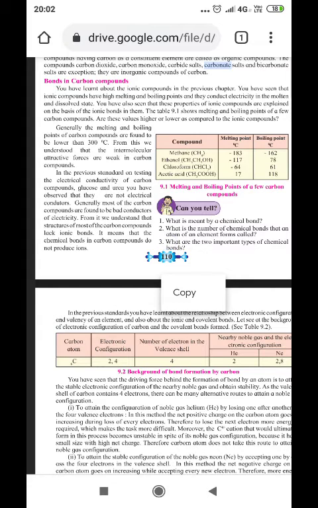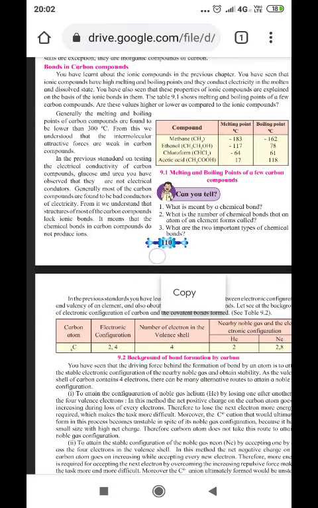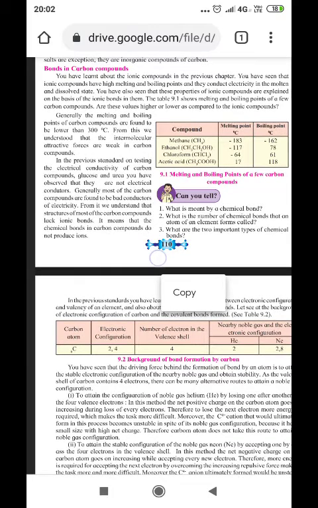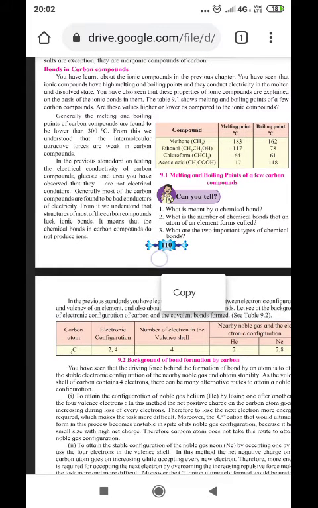The bonds in carbon compounds. You have learned about ionic compounds in the previous chapter. You have seen that ionic compounds have high melting points and boiling points, and they conduct electricity in the molten and dissolved state.